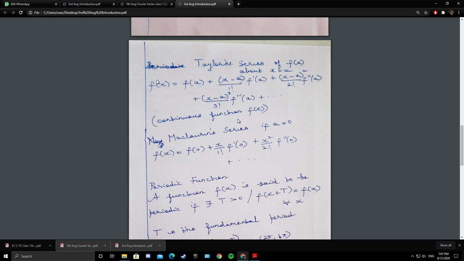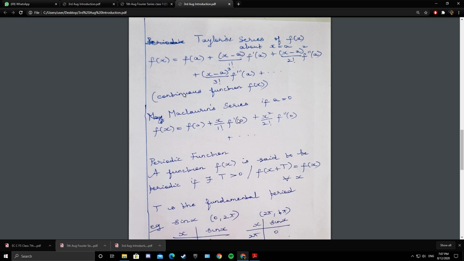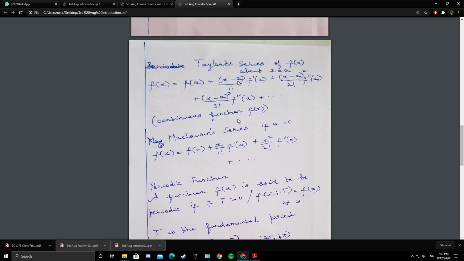So any continuous function f of x can be expanded in ascending powers of x minus a, or the ascending derivatives of f of a. And Taylor series is only for continuous functions. And if the point a is 0, Taylor series becomes Maclaurin series.